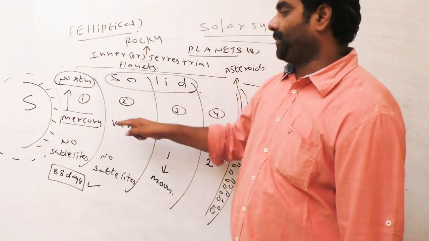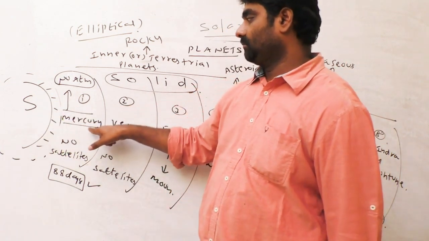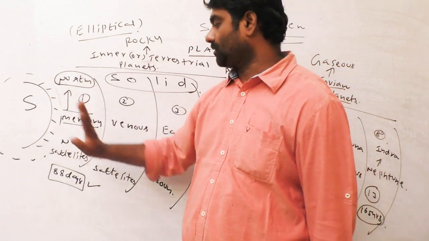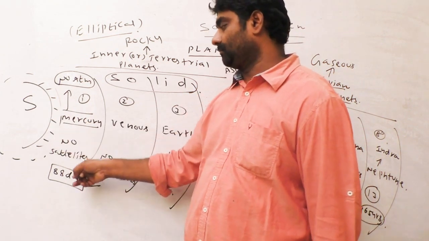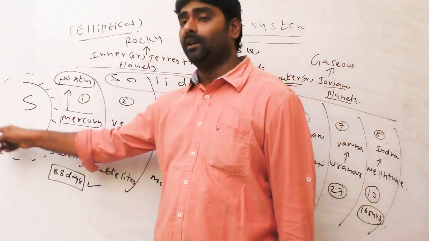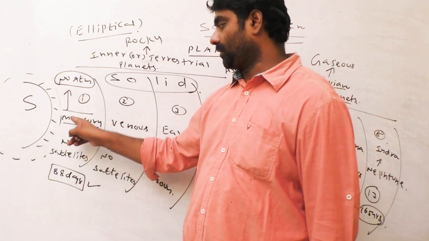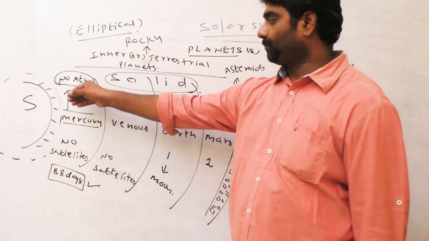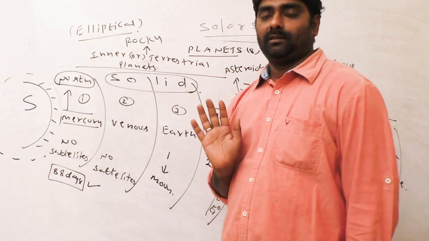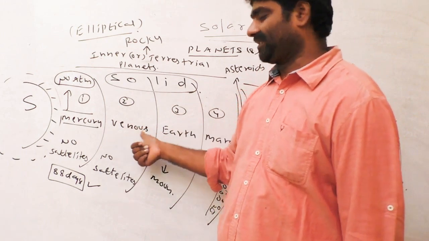Okay, so which planet is very nearest to the sun? Mercury. This is the question. It takes 88 days, the least revolution period in the solar system. Revolution means around the sun. 88 days, Mercury, no atmosphere, no satellites. Simple. That is regarding Mercury. Venus.